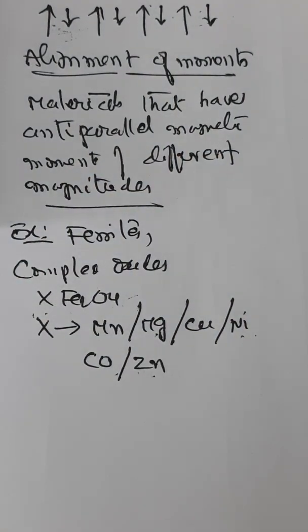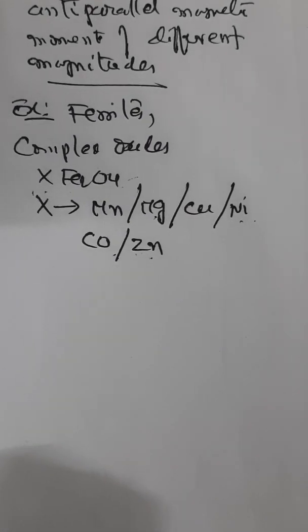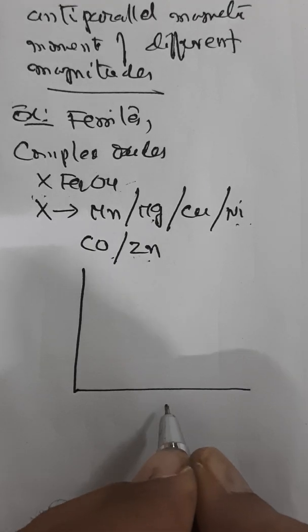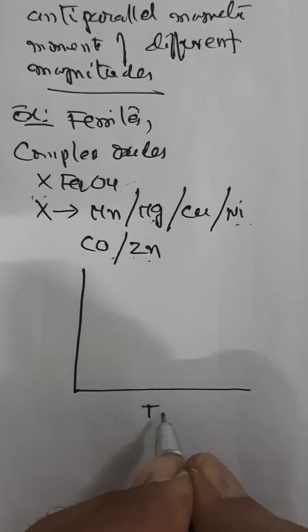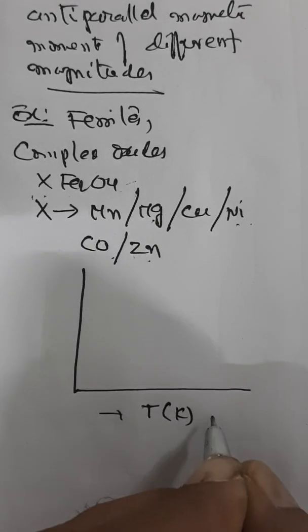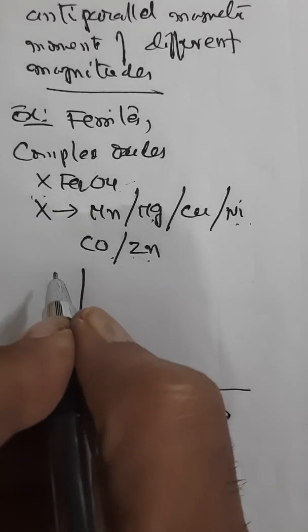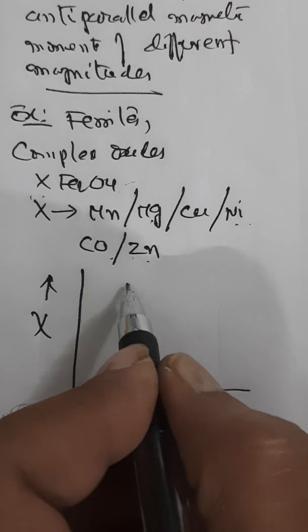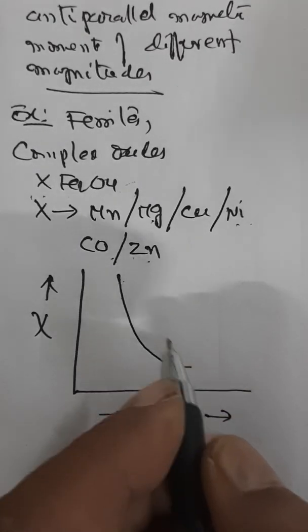Now if you see the variation of susceptibility with temperature, as usual we'll take temperature in absolute scale on x-axis and susceptibility on y-axis. The variation looks similar.